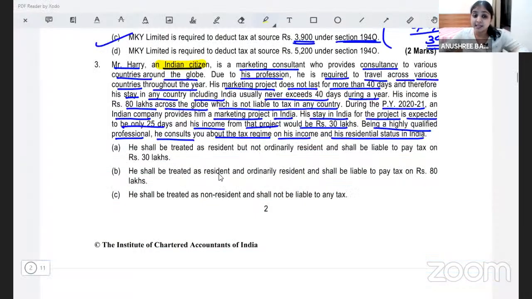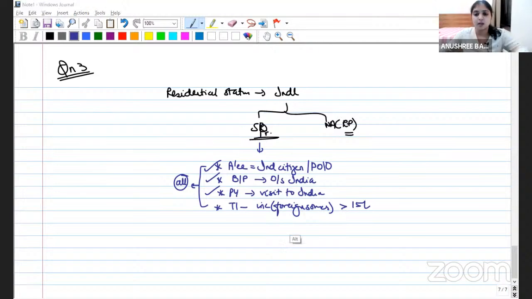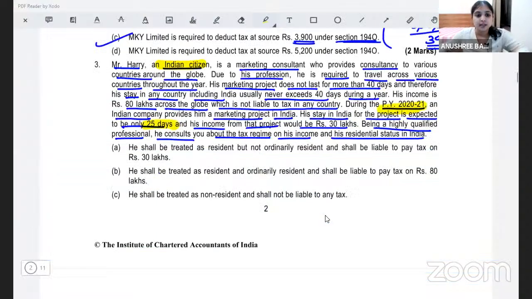Does he visit India in the previous year? Yes. In 2021, he is coming to India for 25 days. He is visiting India. And is his total income minus income from foreign sources more than 15 lakhs? See, they say his total income is 80 lakhs across the globe, and they say income from that Indian project is 30 lakhs.